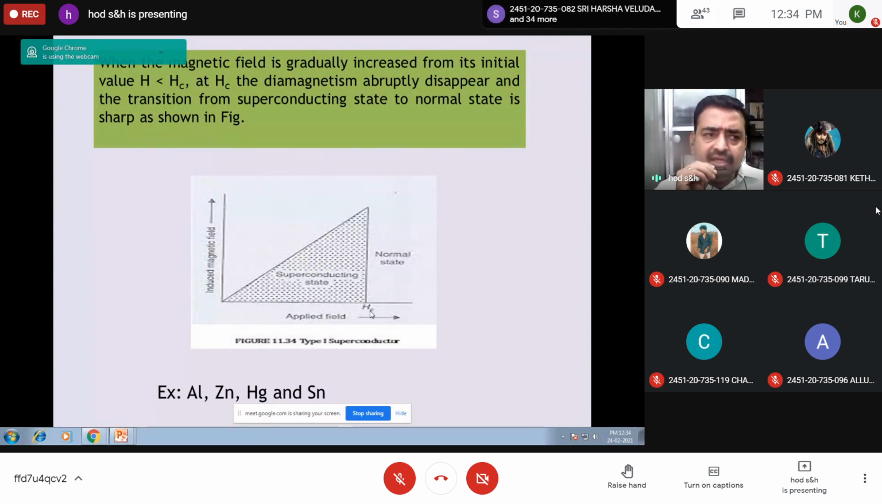At the critical field and above the critical field, the material loses its superconducting property and behaves as a normal conductor.